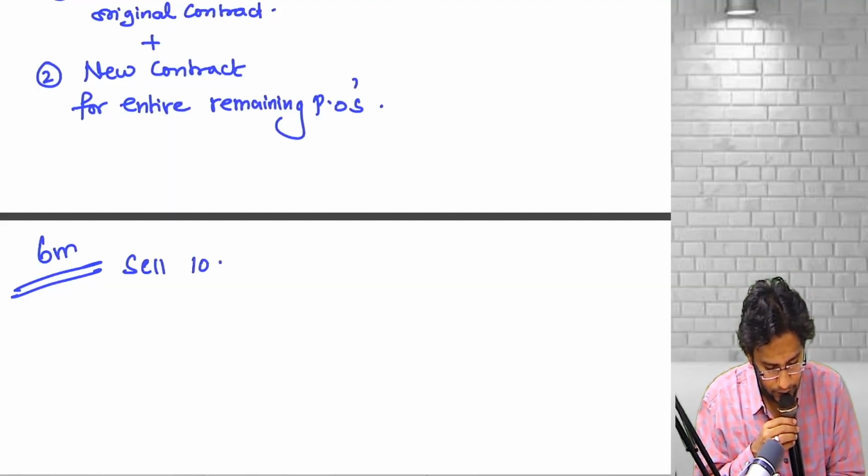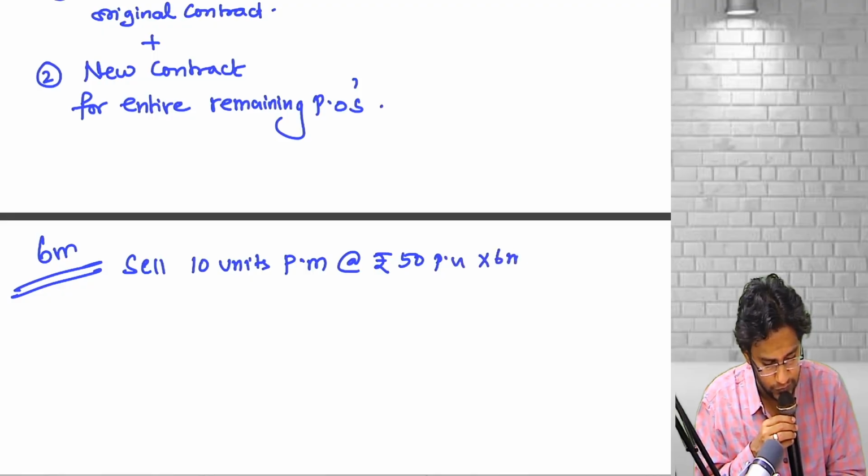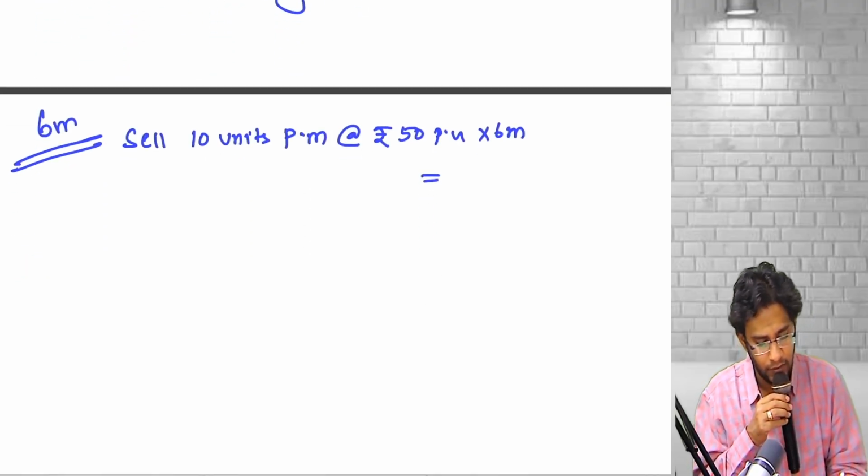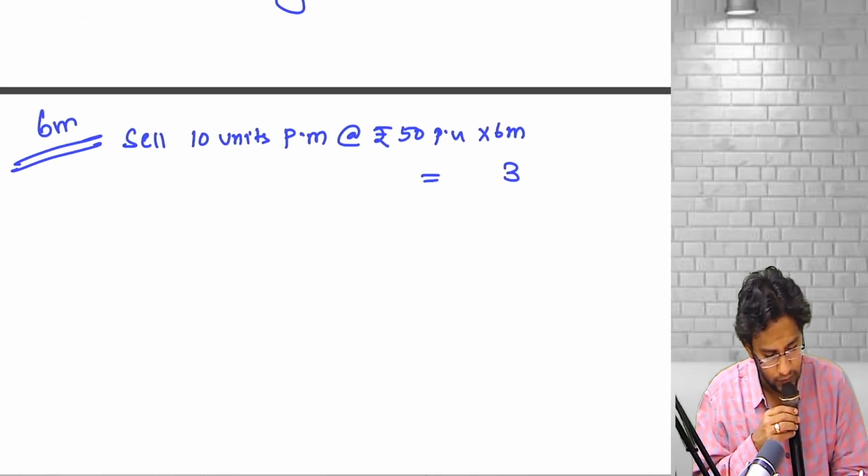Sell 10 units per month at the rate of 50 per unit into 6 months. Total is 3,000.